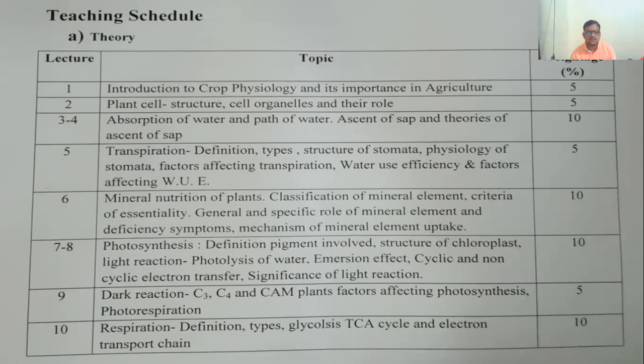In the dark reaction also a number of pathways are there, in which the C3 cycle is there, the C4 cycle is there, then the CAM pathway is there, that is crassulacean acid metabolism. So these are three different pathways of the dark reaction. Okay, so by these two different reactions, that is the light reaction and the dark reaction, photosynthesis is getting completed. So all these pathways we will discuss.